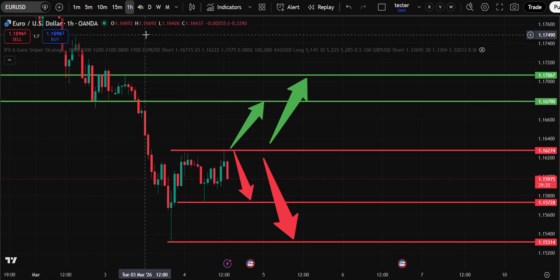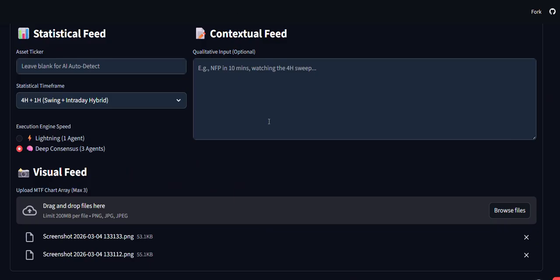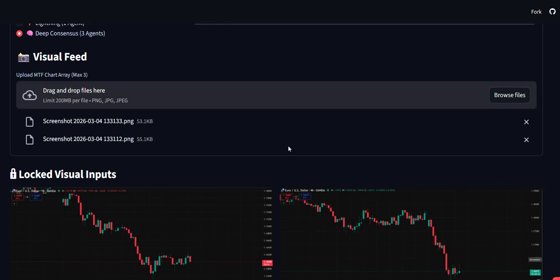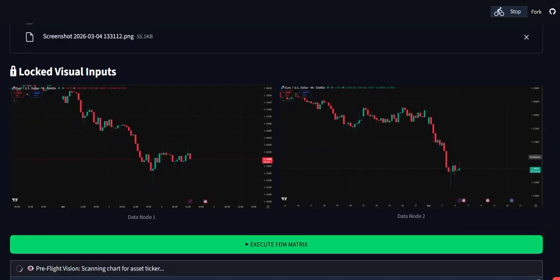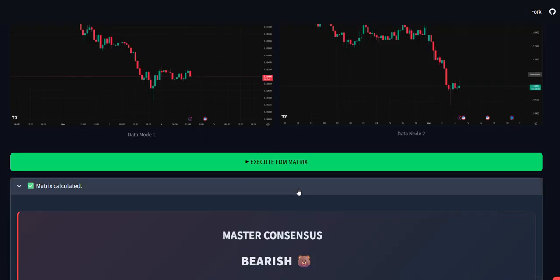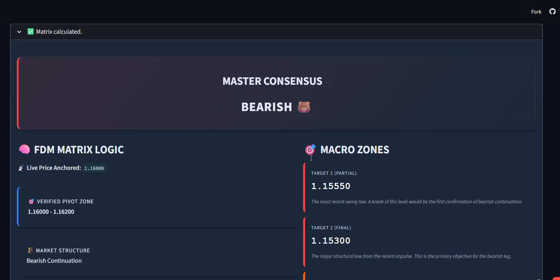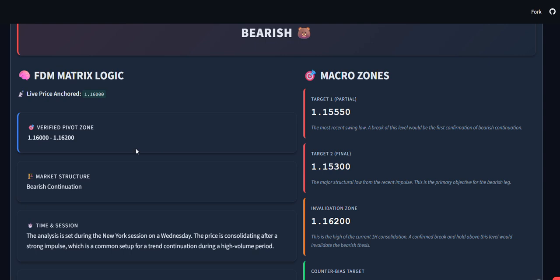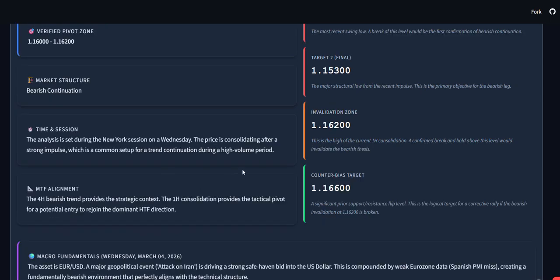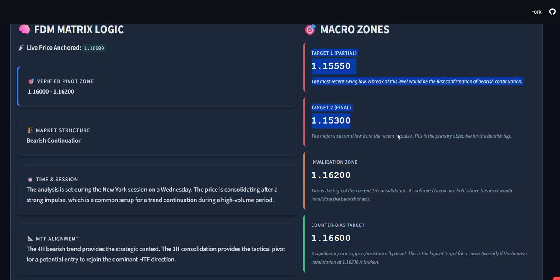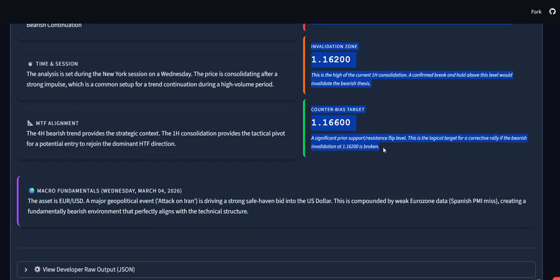So let's do the AI analysis. Let's start the analysis here. I'm going to pause the video. Alright, so the result is here, and we are also bullish here as well. Okay, bullish continuation. Let's start doing the Wednesday. So let's copy this and discuss this on the chart.